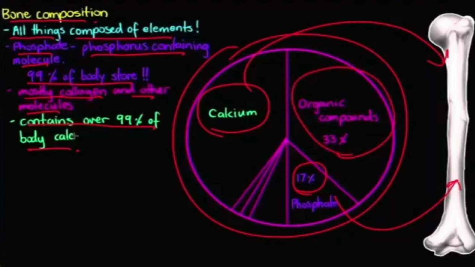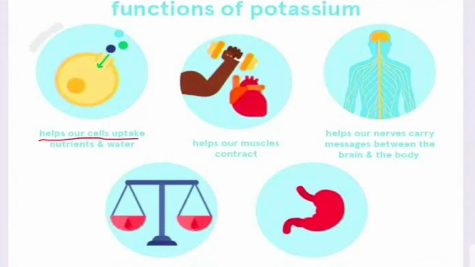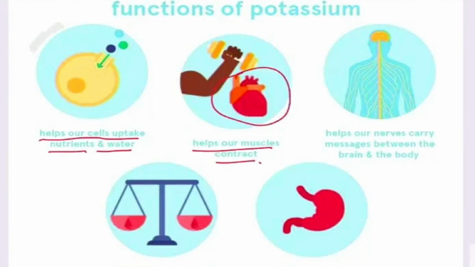Now the functions of potassium. First, it helps our cells uptake nutrients and water. Okay, potassium helps the cell absorb nutrients and water from the blood. It helps our muscles contract, especially the heart. It helps our nerves carry messages between the brain and the body.